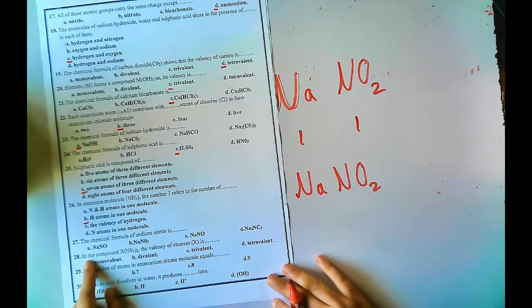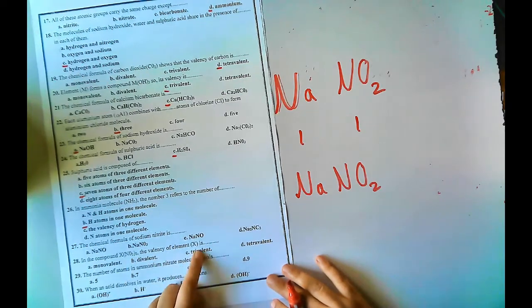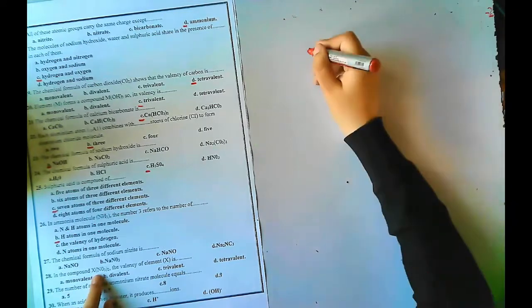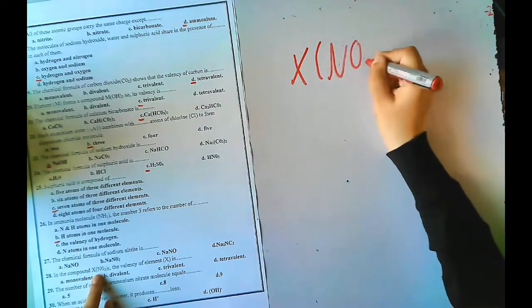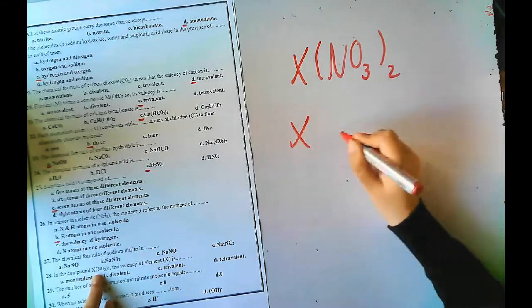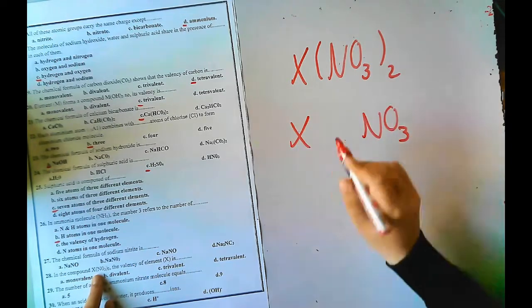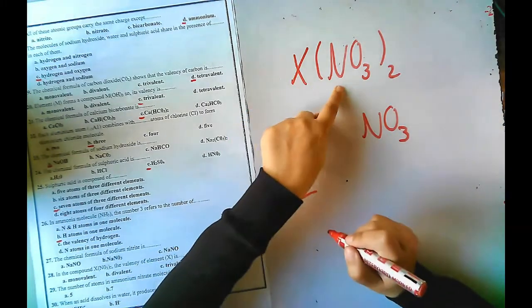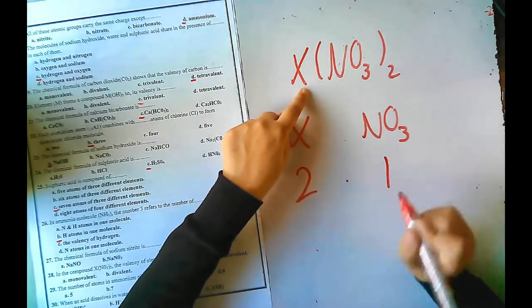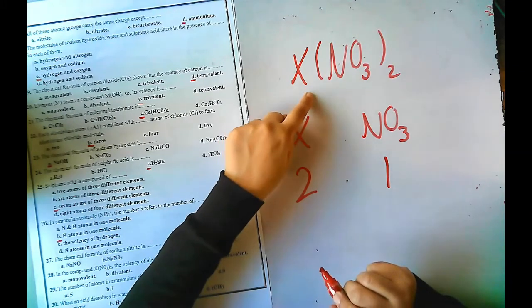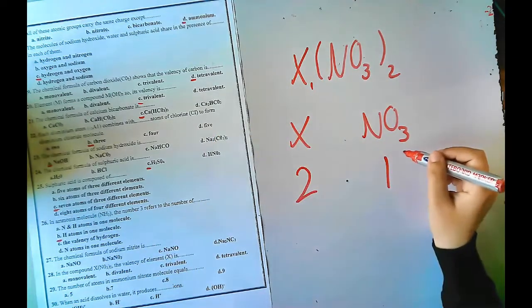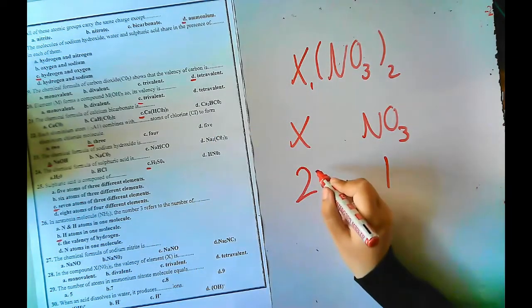Okay. If in the compound XNO3 2, the valency of X is... XNO3 2. I will write the X and the NO3. I will exchange them. The X I will give it the 2. And the nitrate I will give it a 1 under the X. Of course we don't write 1, but it should be here a 1 يعني. طب يبقى nitrate its valence is monovalent. Yes, so the valency of X is divalent.